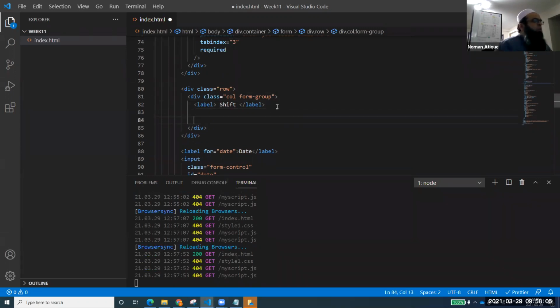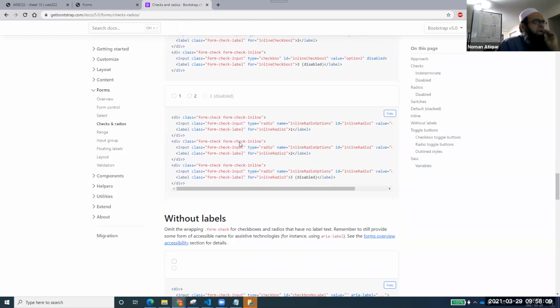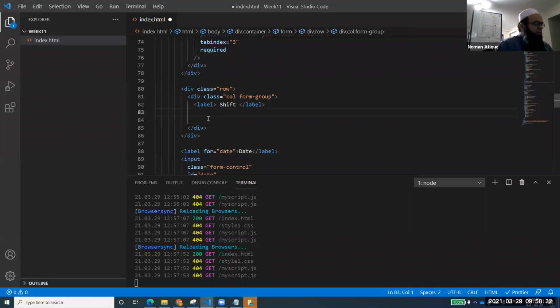Now here I want to create my radio buttons. If you see how to create radio buttons, you need to have a class form-check-inline, because I want to create them in the same line, inline. So first of all, we need a div, and in this div I need a class equal to, what is that class?